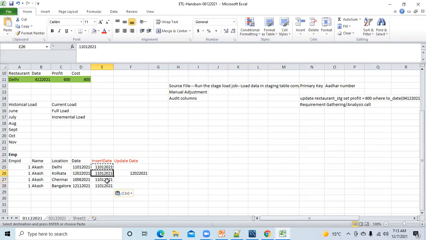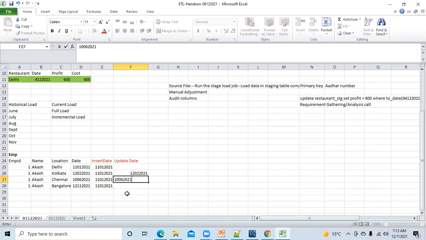So here it is 12th February. It means this record was updated on 12th February. Something has changed. So what has changed? Location has changed. Similarly, if the location has changed to Chennai, it means this was changed on 10th January 2021.